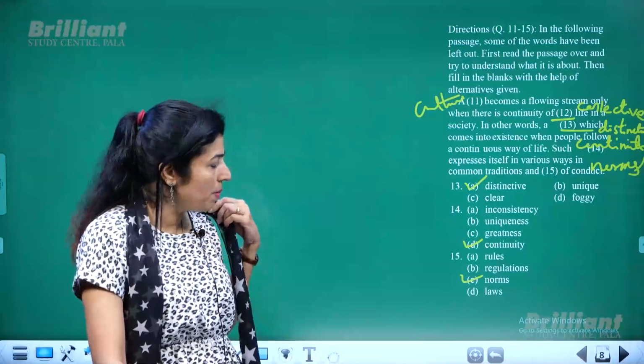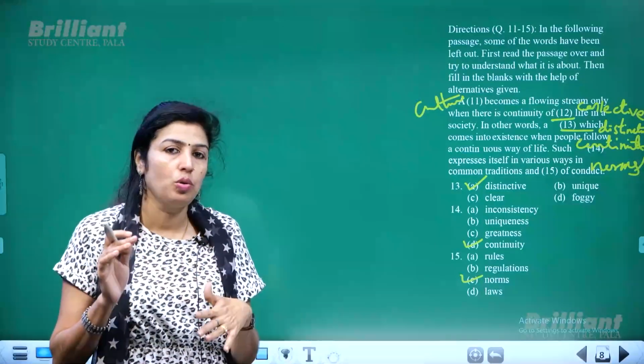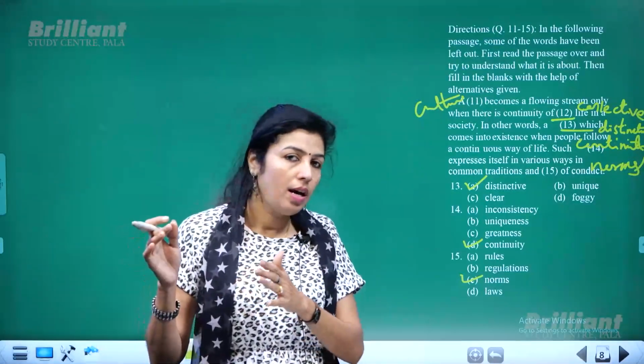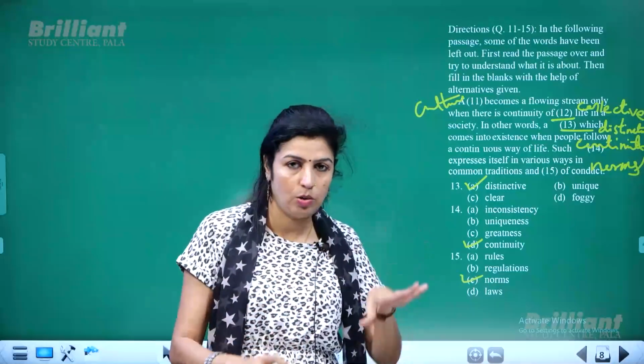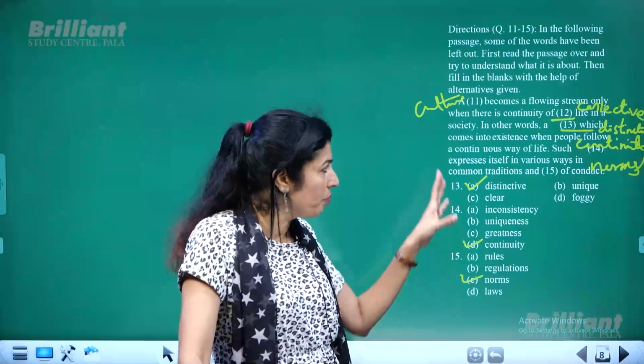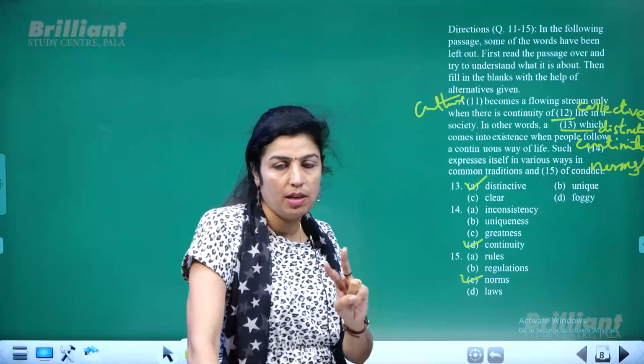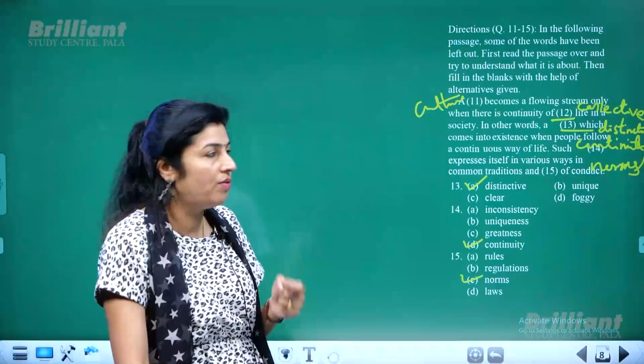Okay, so always remember, to get all the answers, sometimes you need to read the entire paragraph first, and only after that you go back to the options and find out the options which would best be used in this context. So always in a connected passage like this, read the passage at least 2 times and then only you can start solving the question.